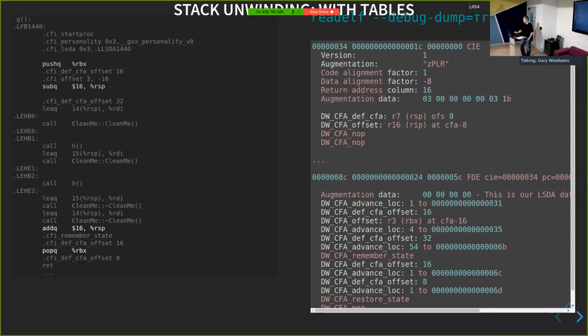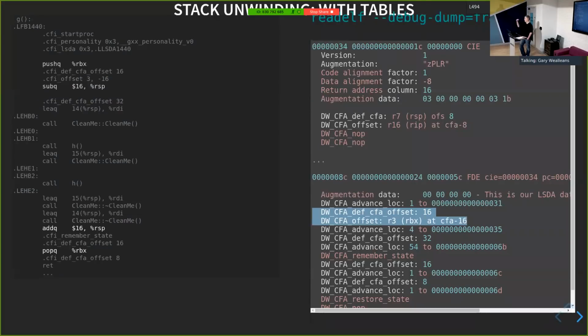And then we have a look at our FDE. So what our FDE does is it says for the first instruction is advance location by 1. And this is just reflecting the fact that the push instruction is 1 byte long. It has an effect, so we need to record that effect. So the first thing we do is we move down to this part of the code. And now we say that our CFA has changed. Our CFA is now 16 bytes away from the stack pointer, not 8 anymore, because we've just pushed something onto the stack. And now we have the instruction to say that register 3 is at CFA minus 16. So this is setting that cell at the next row on the table.